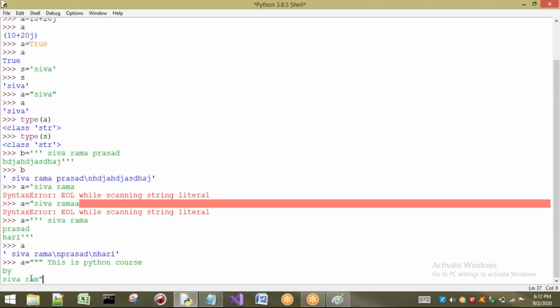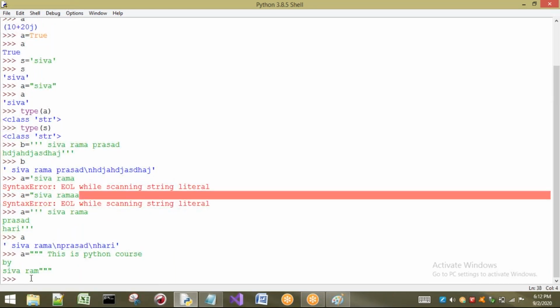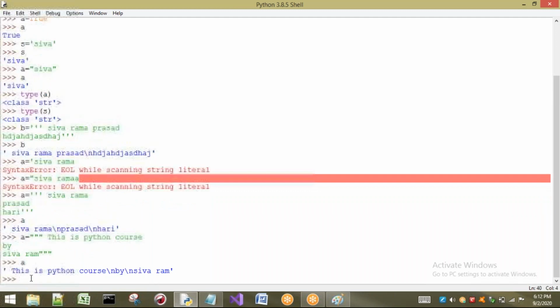My multi-line string is completed, so I will close with 3 double quotes and press enter. If I want to print a, again it is going to give me the output in single quotes only. See, the internal representation of a string will be in single quotes only. But externally, we can write it with double quotes or triple quotes also.